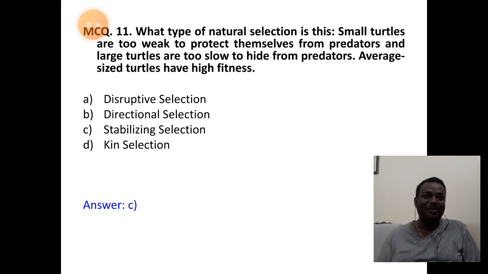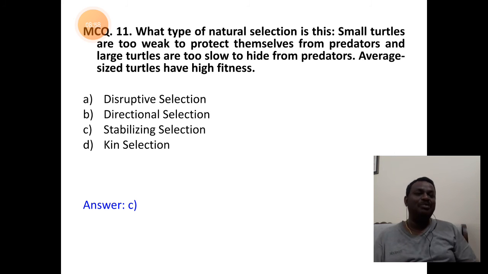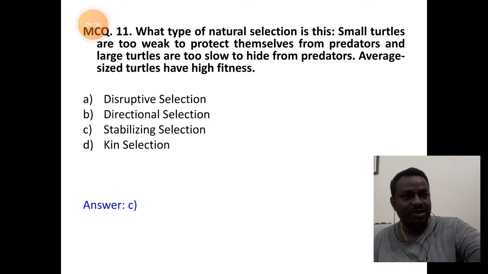Sorry, we have a few more questions. What type of natural selection is this? Small turtles are too weak to protect themselves from predators. Large turtles are too slow to hide from predators. So both are not selected. Average sized turtles have high fitness. Which type of selection is it? It is stabilizing selection because the middle peak is selected by nature.